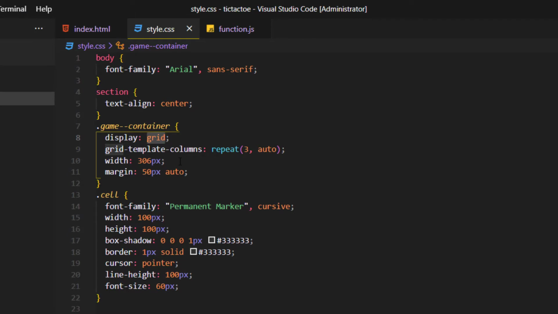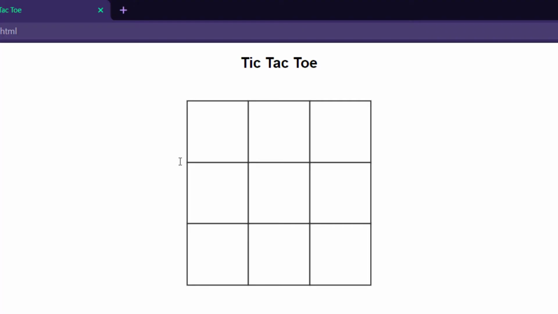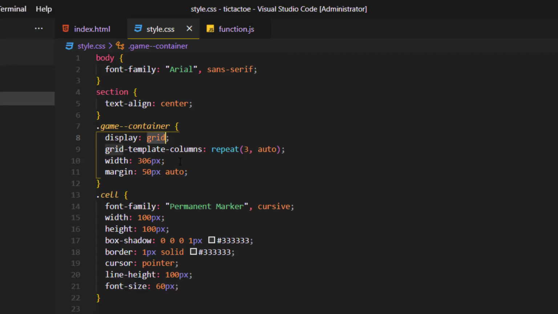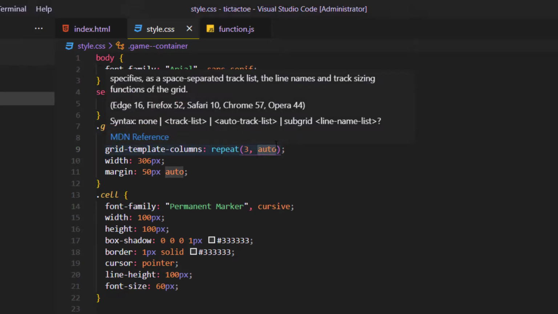the most common one when working with tables or something. It's like a table right here, but yeah, you can use Flexbox, of course, but I prefer using grid in such projects. So we actually made a template of columns, and we said to repeat it 3 times for each column.